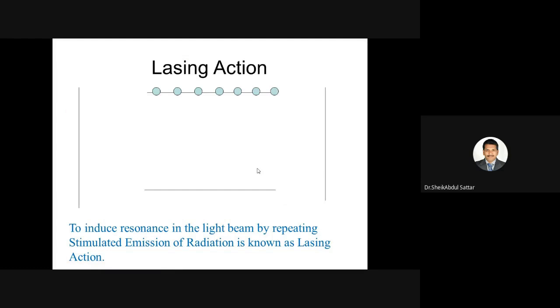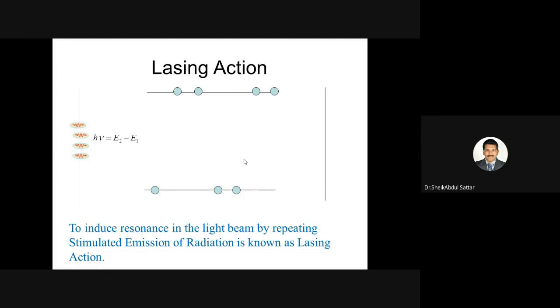Now we are going to discuss lasing action. We already discussed that laser is light amplification by stimulated emission of radiation. Suppose we give one photon that stimulates one atom, then we get two photons. If I reflect them back using a mirror, these two stimulate another two, and you get 4.